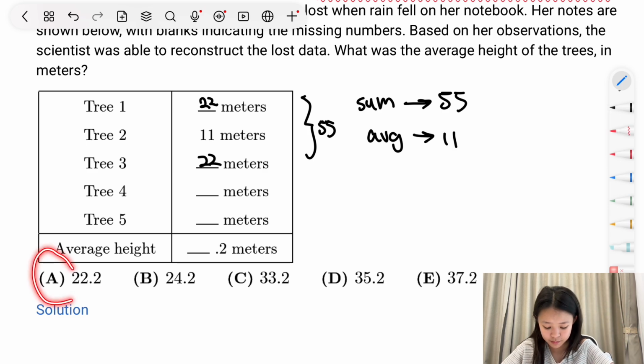And at the same time, the selections are already given to us. So we know that the average has to be around 20-ish or slightly larger than 20. But we notice that the current trees that we have are all 22 or less. So we need a tree to bring up the average. So let's use 44.